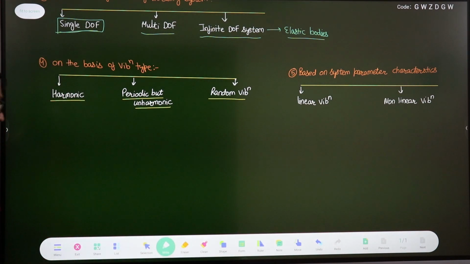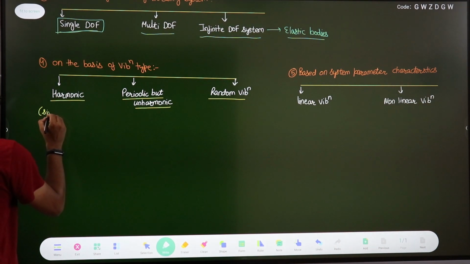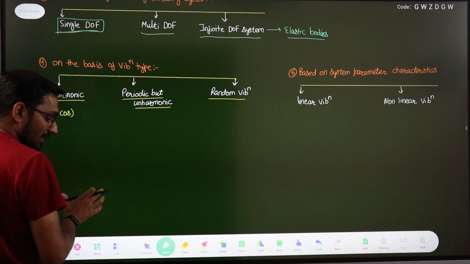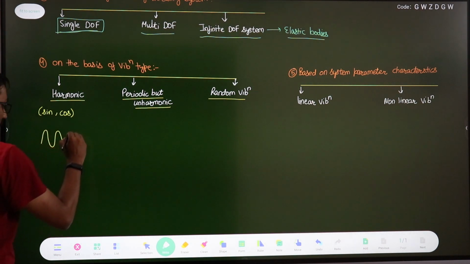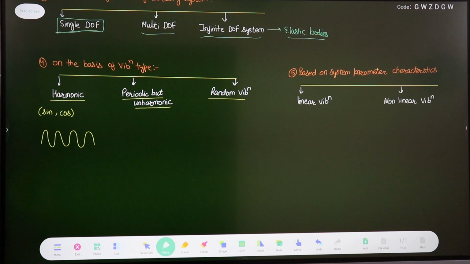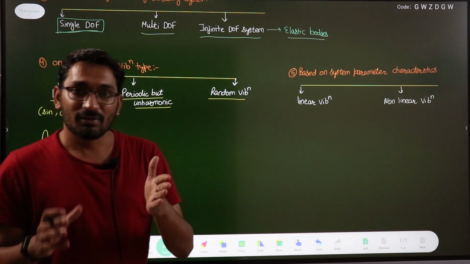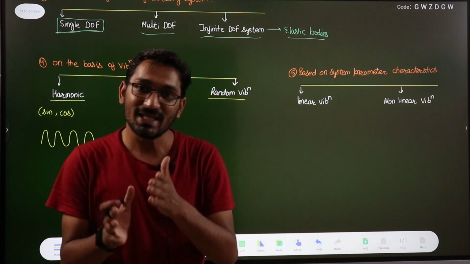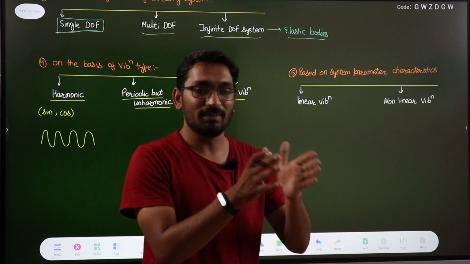So if your function or the vibrating system is a function of sine or cosine, then we can say that it is a harmonic function. And the vibrations will be like this, sine curve or cosine curve. This is your harmonic function. Another is periodic but not harmonic. The oscillation is periodic. Periodic means it can repeat itself after some time period.